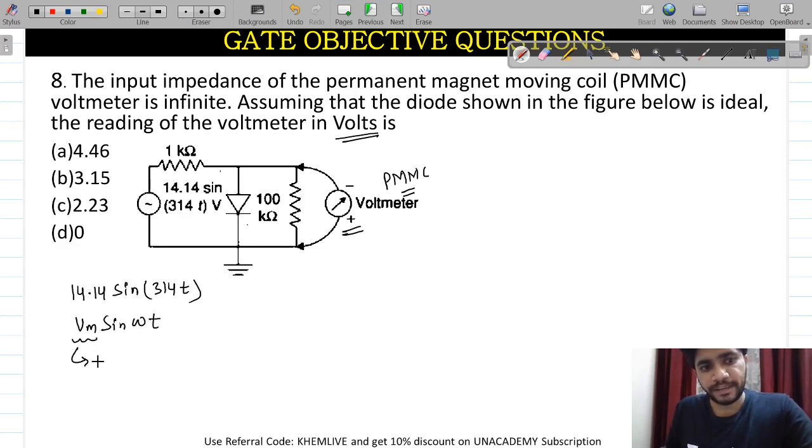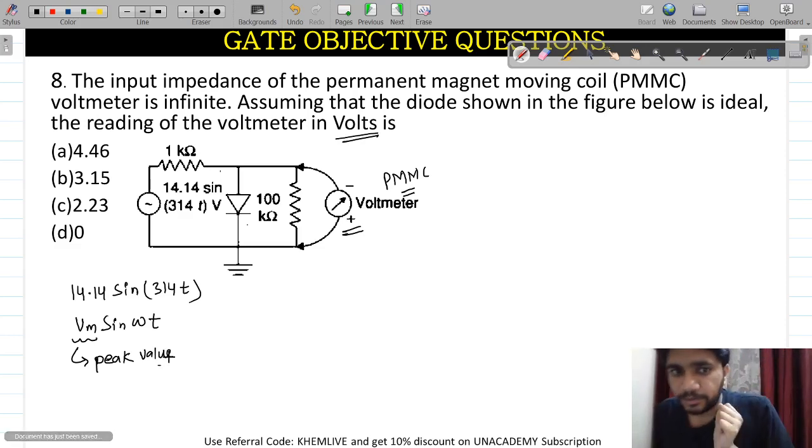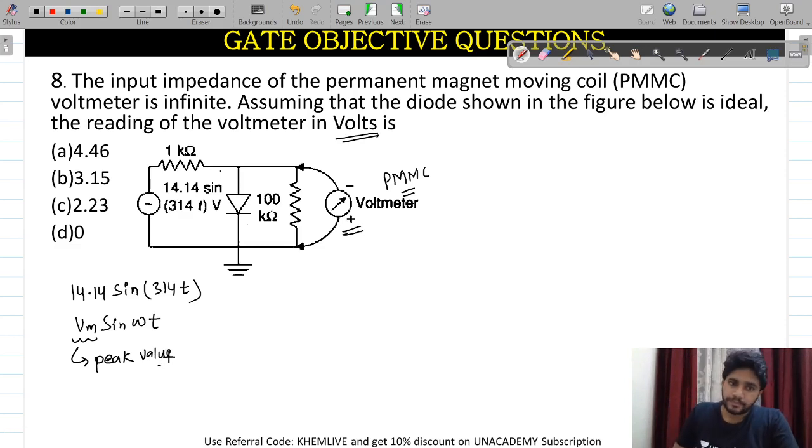Vm is the peak value for this. Now, what is the output of this complete circuit? What should be the reading? I am just calculating the reading.